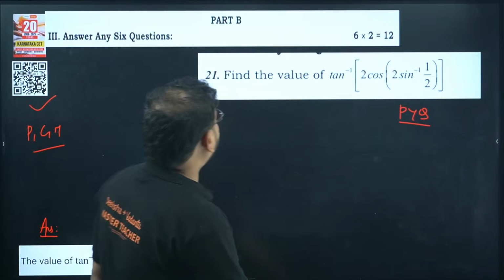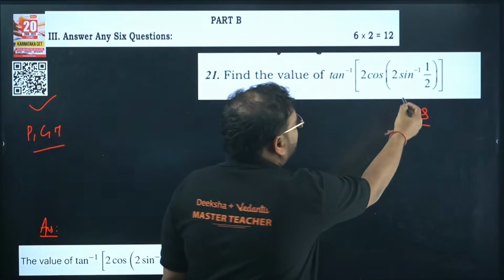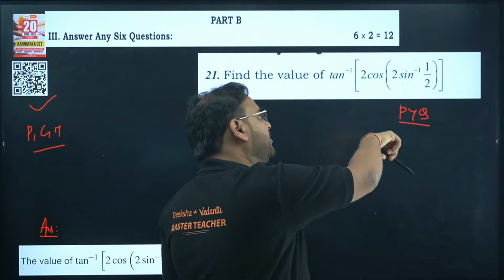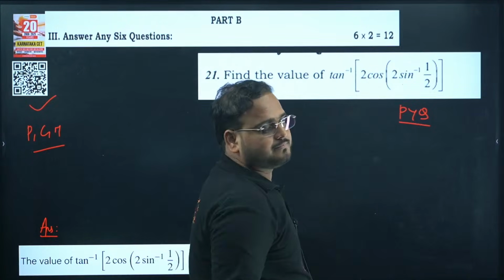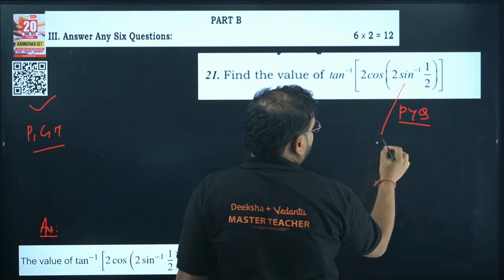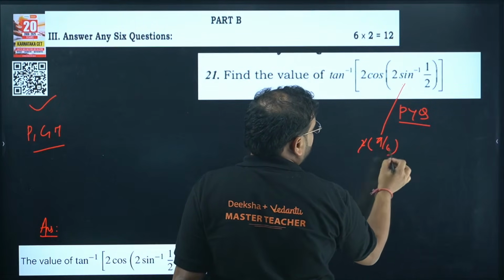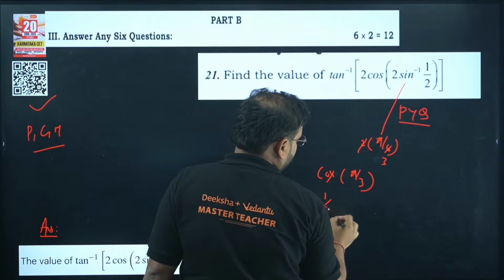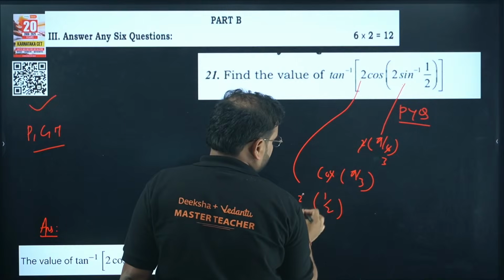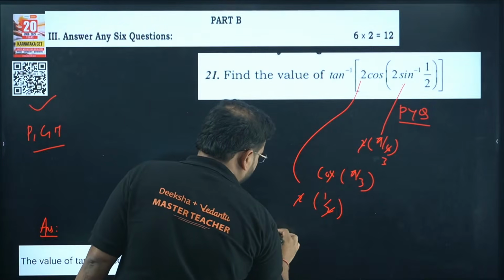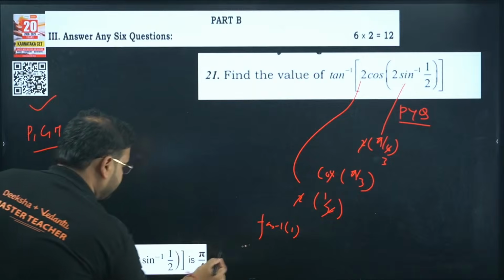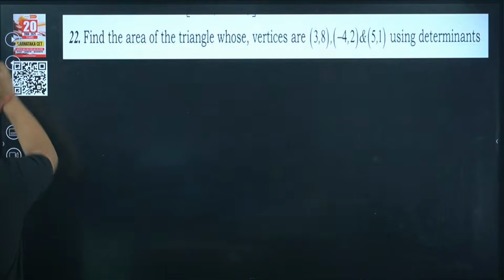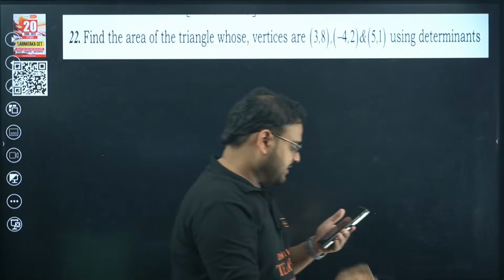Next, we have to find the value of this tan inverse expression. How do you solve it? First solve for sin inverse, then multiply, you'll get pi by 6 into 2, so you have only pi by 3 left. You have cos on that, this will become 1 by 2, here we have again 2, 2 and 2 cancel, now you'll have tan inverse of 1 left. Answer is what? Pi by 4. Okay. Next question.